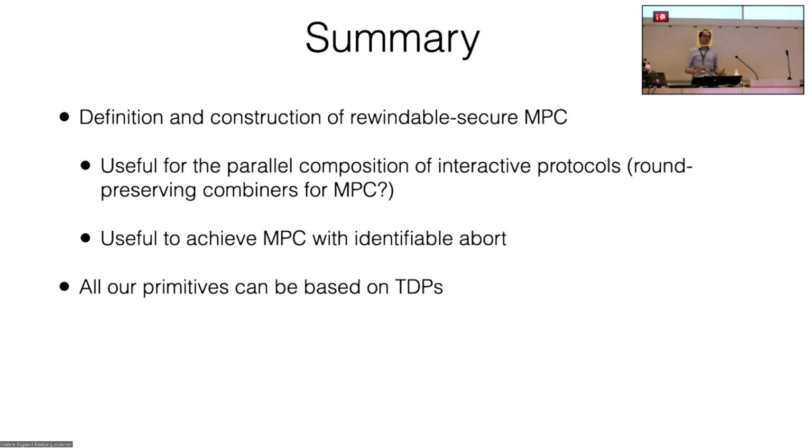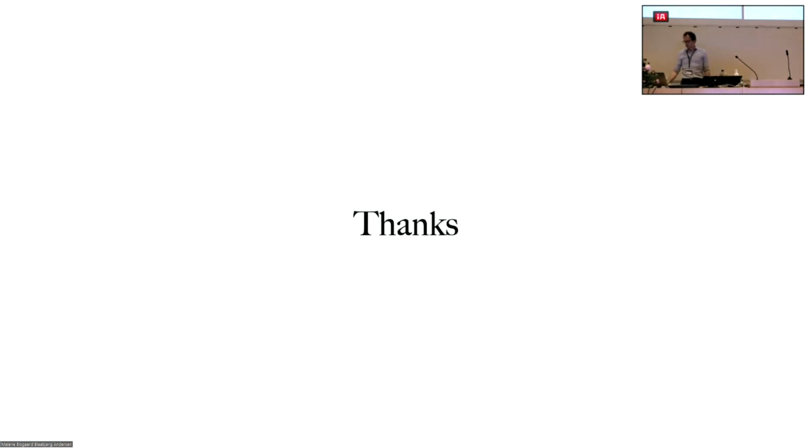But let's say we didn't put much effort into going beyond trapdoor permutations and using, for example, semi-honest or semi-malicious oblivious transfer. But that's something that we think should be feasible. And yeah, that's the end of the talk. Thank you.